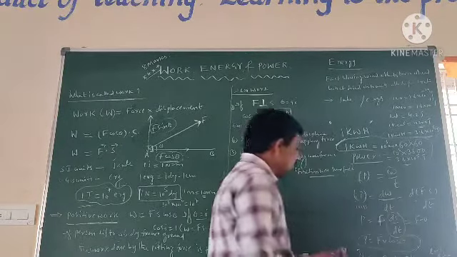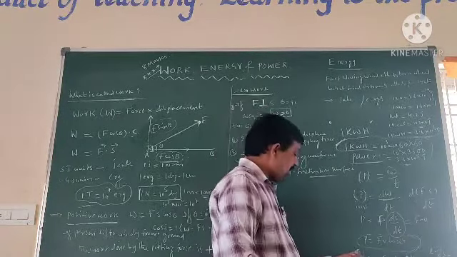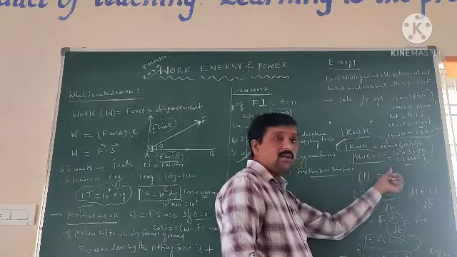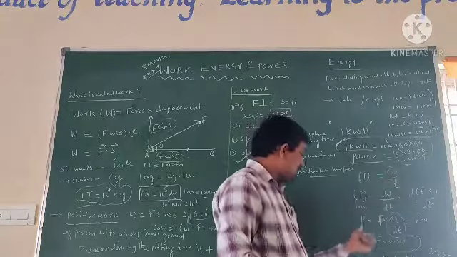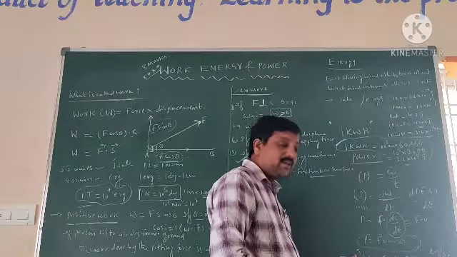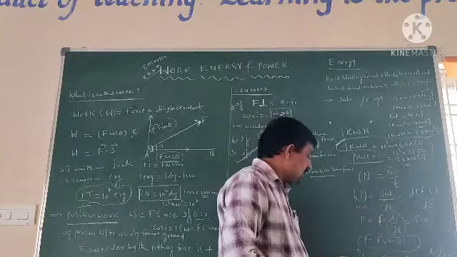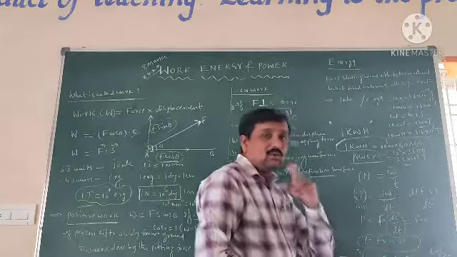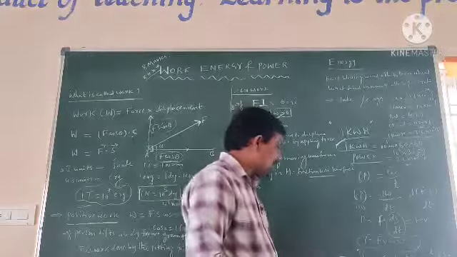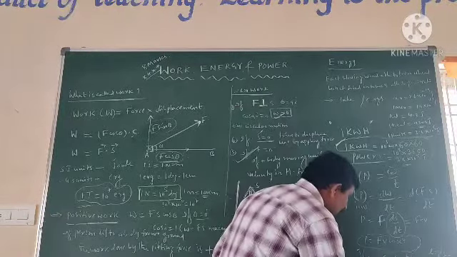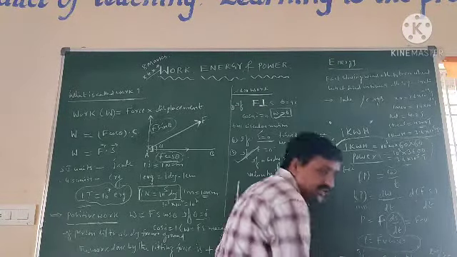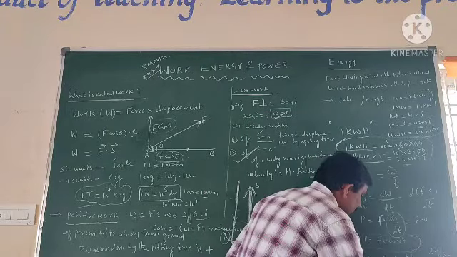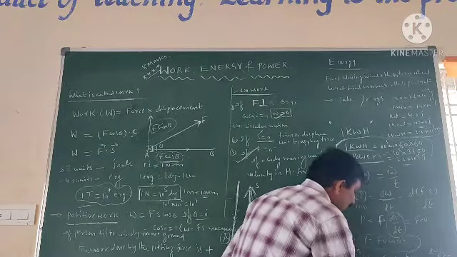The SI unit of power is joule per second, since power is W by t. Work has the SI unit joule and time has the SI unit second, so power is measured in joule per second, which is the watt. Watt is a small unit, which is why we use HP. HP means horsepower. 1 horsepower is equal to 746 watts.